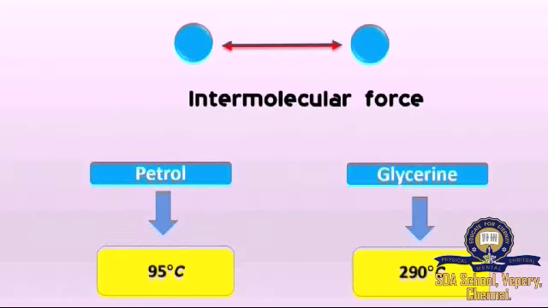So petrol has a boiling point of 95 degrees Celsius because of the low intermolecular force, and glycerin has a high boiling point of 290 degrees Celsius because of the higher intermolecular force between the particles in the glycerin.